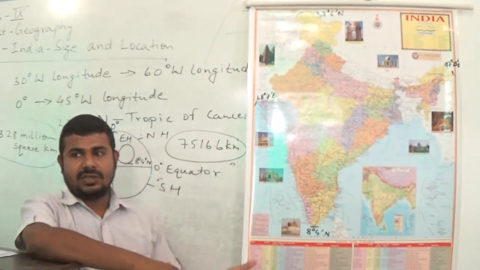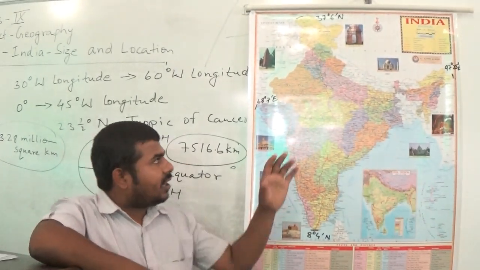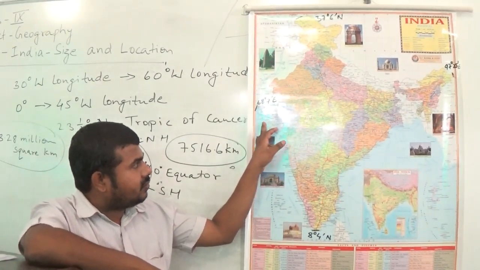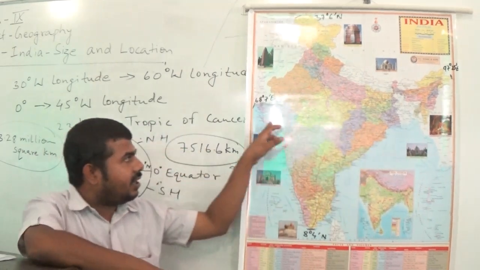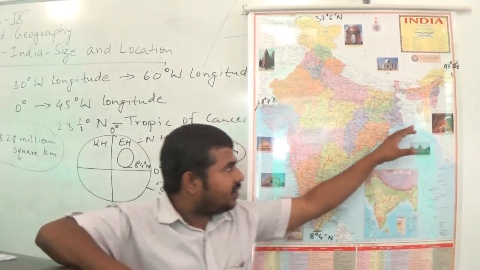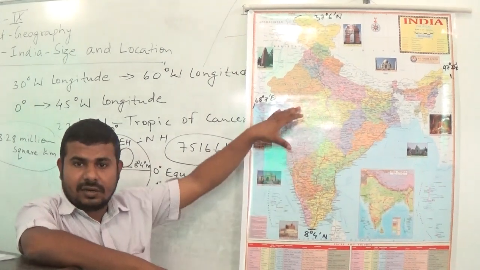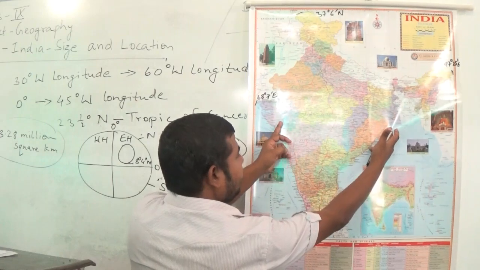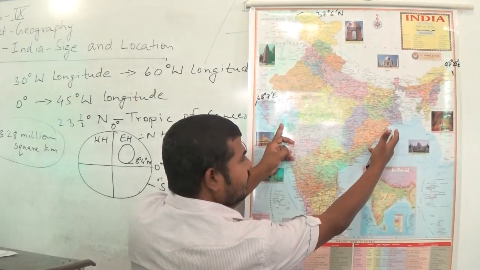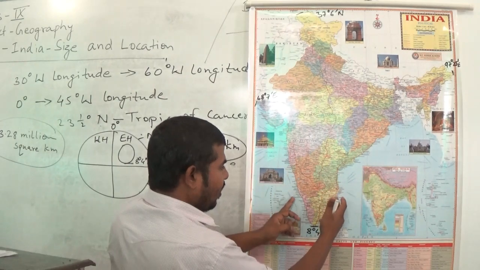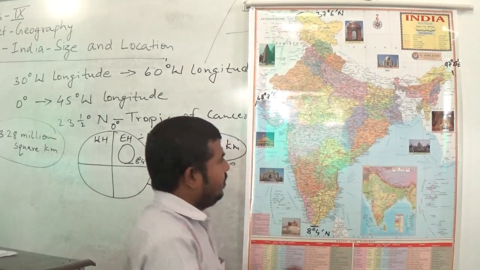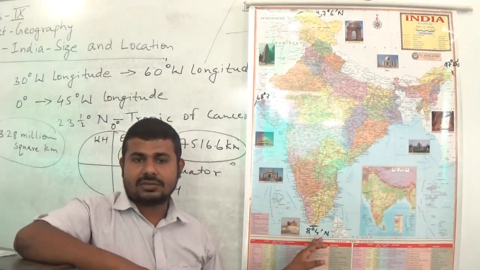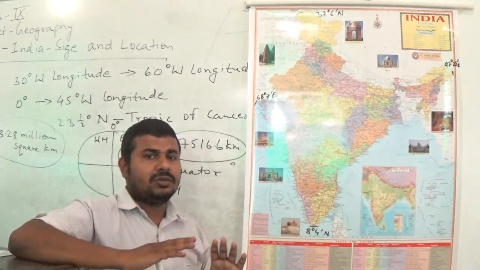So let us move to the next topic. Now if you look at the map of India, you will see that after 22 degree latitude, and after this if we go to the south of mainland, we will find that this mainland begins tapering, and it begins to taper to the south and divides Indian Ocean into two parts, into two seas.